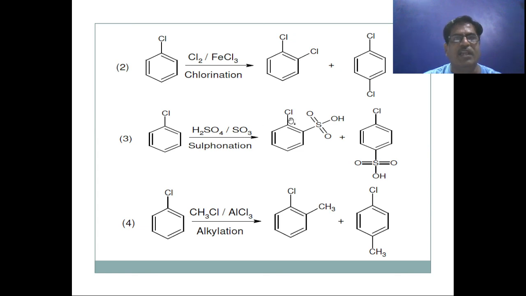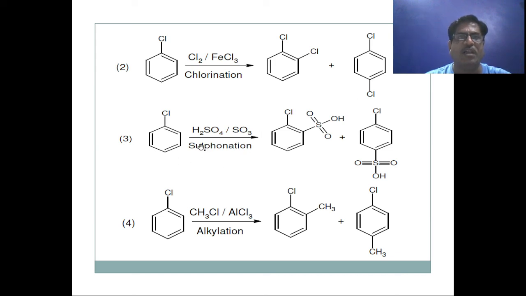In the second electrophilic aromatic substitution reaction, chlorination of chlorobenzene, the ortho-para director is Cl, and ortho-chloro and para-chloro products are produced, a mixture of dihalides. Here Cl plus is the electrophile, and we get this product.